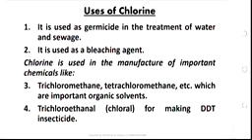DDT is an organic compound, diphenyl dimethyl trichloroethane. Diphenyl dimethyl trichloroethane. So it's an insecticide that is used to kill insects, especially on farmlands and even in stores.